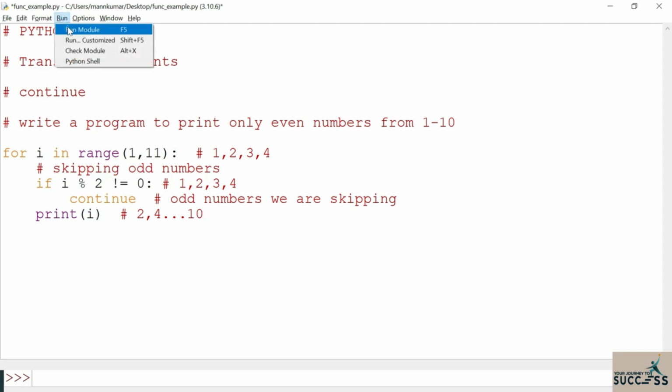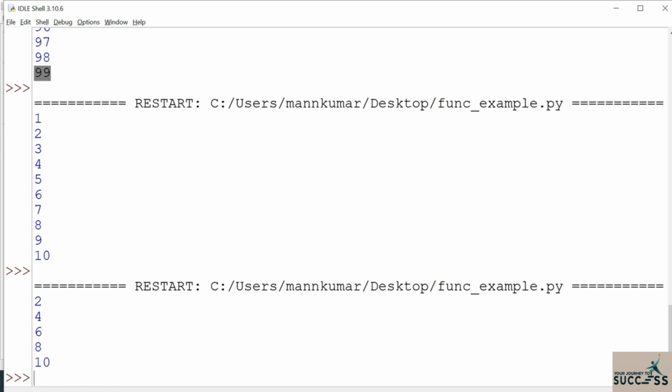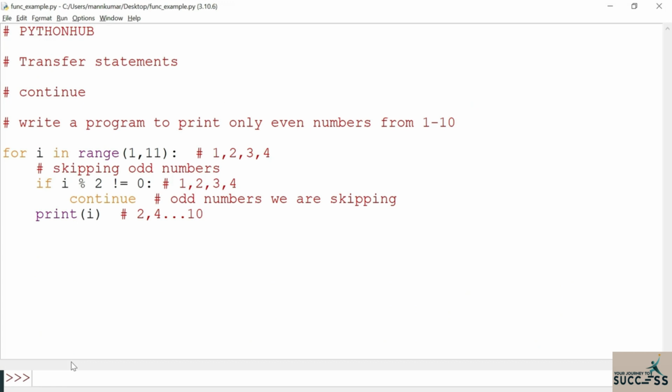Now let's see. Before, we printed all the numbers, but now we printed only the even numbers. So with the help of this continue, we can skip particular iterations. I hope all of you understand this continue statement.